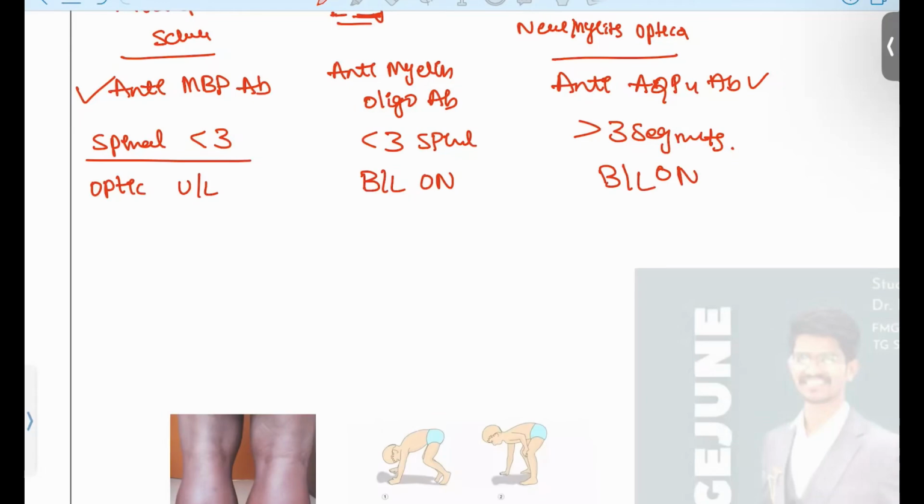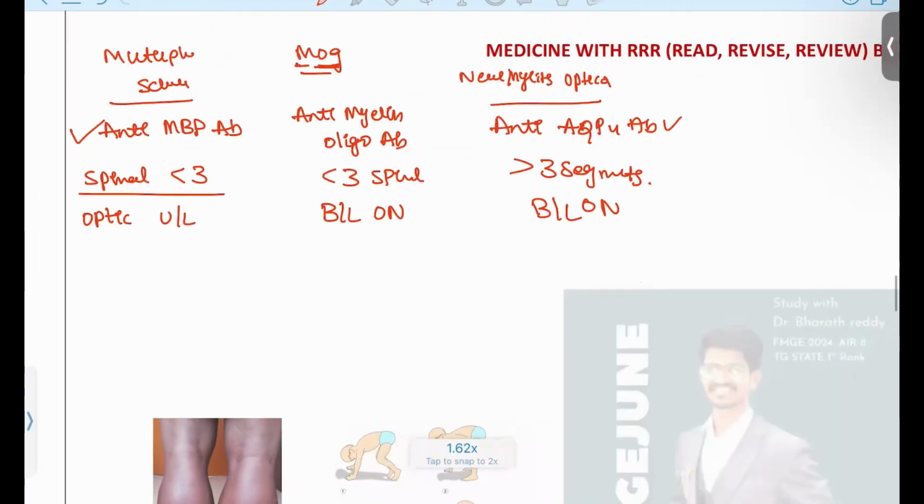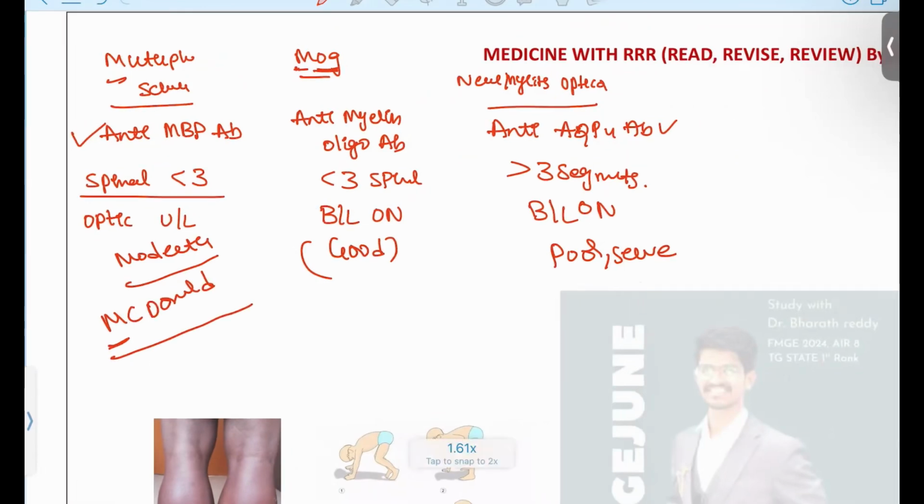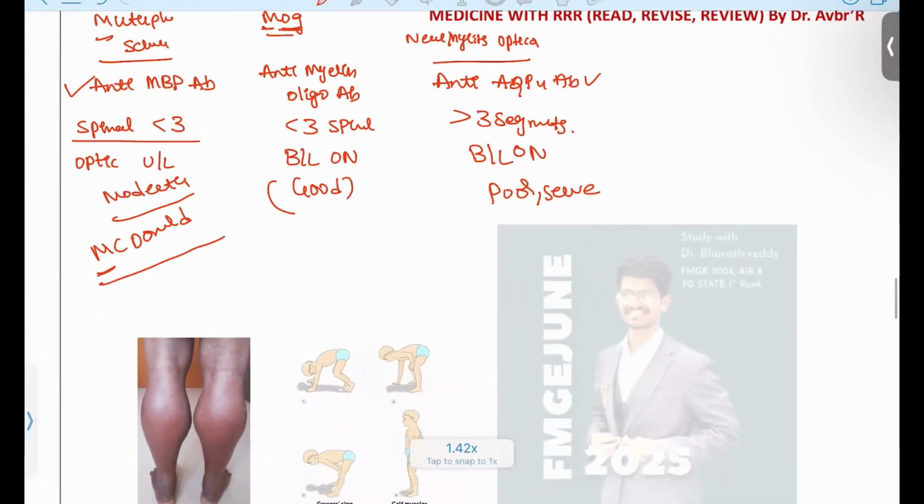And what is the best prognosis overall? The best prognosis is in MOG syndrome, very poor and severe prognosis is for neuromyelitis, and moderate for multiple sclerosis. And in multiple sclerosis, what is the criteria? This is also asked. M for multiple sclerosis, M for McDonald. McDonald criteria is used for this patient. Okay, this is how we have completed the discussion of the major demyelinating syndromes.